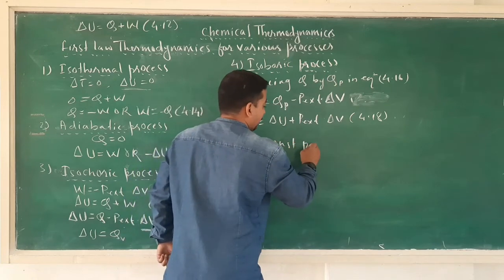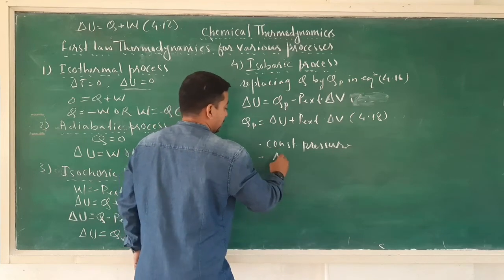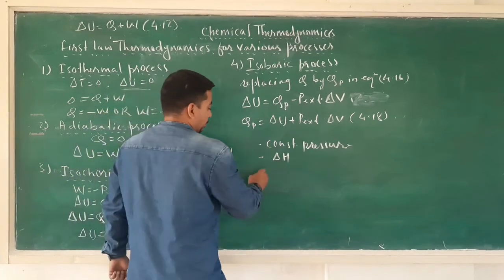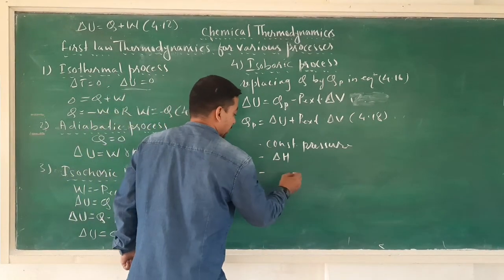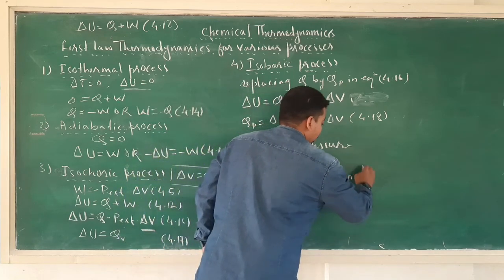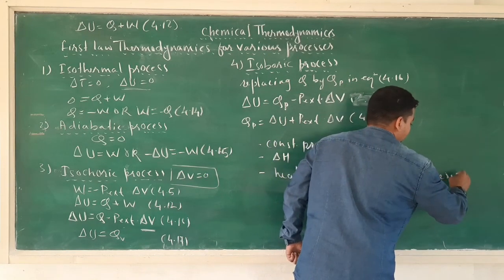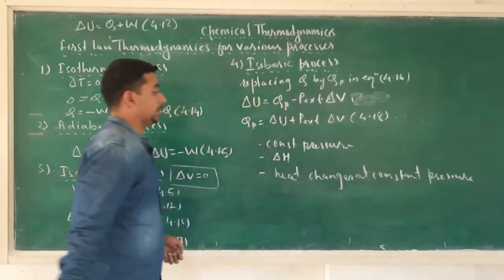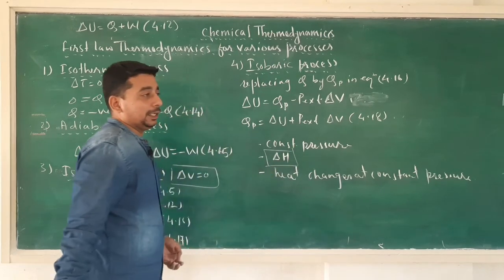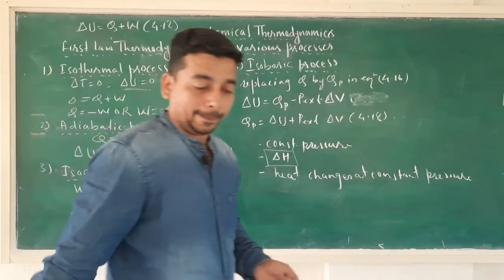A new symbol, delta H, is introduced, which shows the heat changes at constant pressure. So in next lecture we will discuss delta H, that is enthalpy change. Remaining part will continue next lecture.